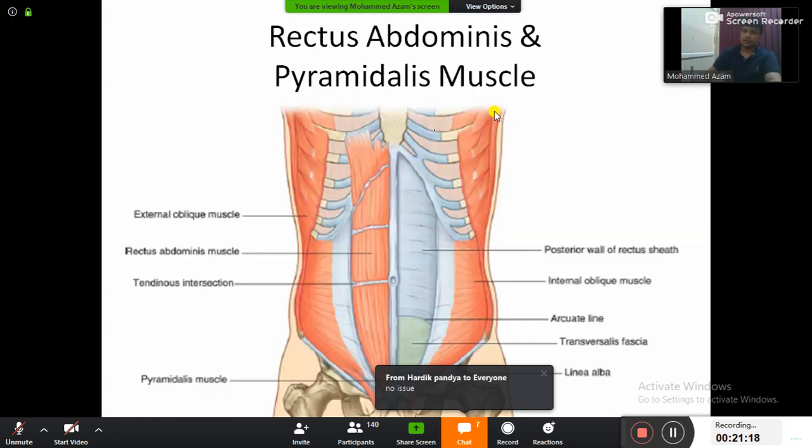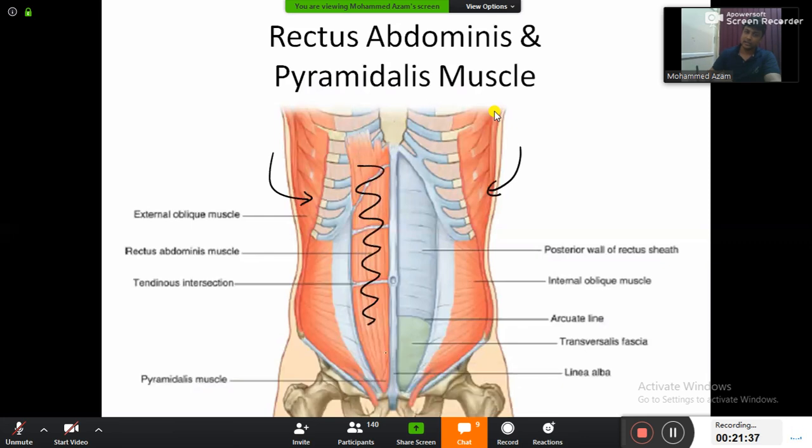The 3 muscles which are coming from here, their aponeurosis is going to form a sheath, and that sheath will be the rectus sheath. The rectus sheath will be surrounding these 2 muscles here. What are the 2 muscles in the center? Pyramidalis muscle and rectus abdominis muscle. These 2 muscles are surrounded by the rectus sheath.